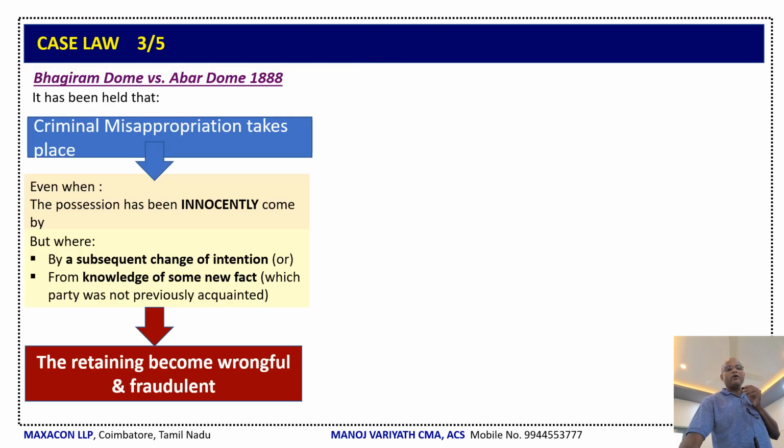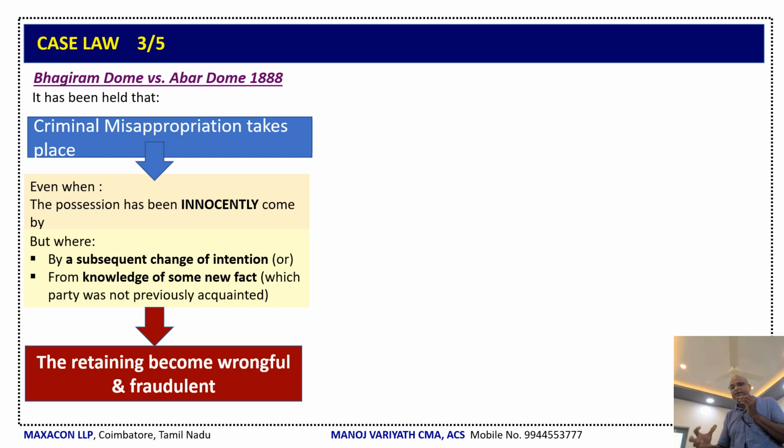Now the case law. What I said, the three case laws which we will look into later. This relates to Section 403, right? The movable property, either dishonestly misappropriated or converted to his own use. Let us now look into it. Here, the Supreme Court held in Bhagirath Dome versus Abad Dome in the year 1888 that criminal misappropriation takes place.